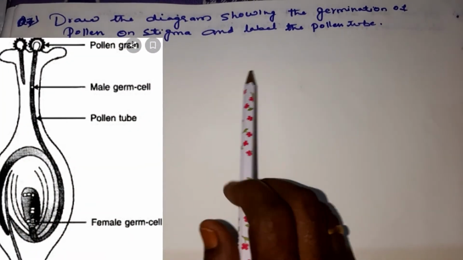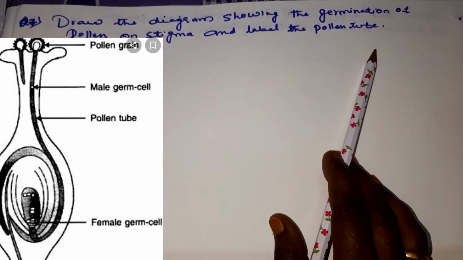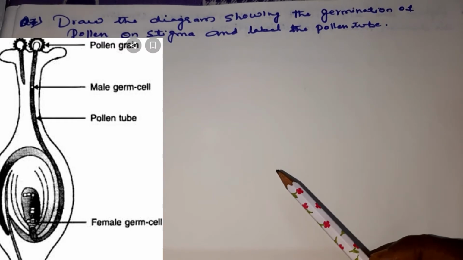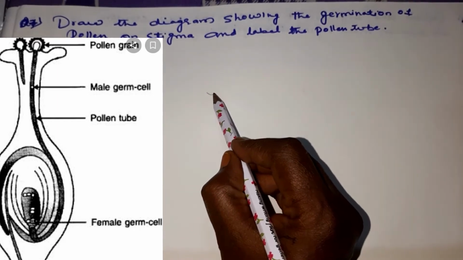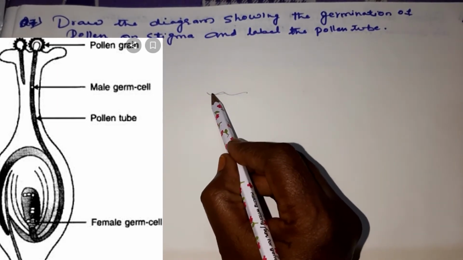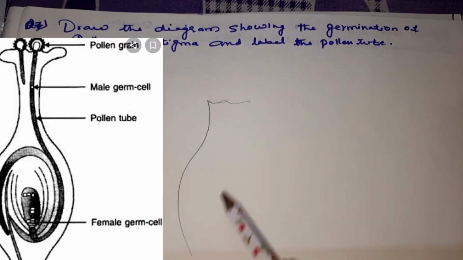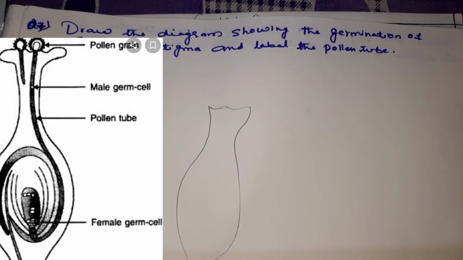Draw the diagram showing the germination of pollen on stigma and label the pollen tube. You have to draw the diagram of germination of pollen on stigma. For this, first you have to draw the stigma, children, and then you have to draw the ovary. So first you draw the stigma and then give the structure for ovary.